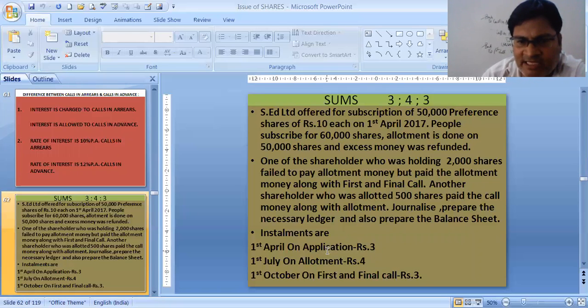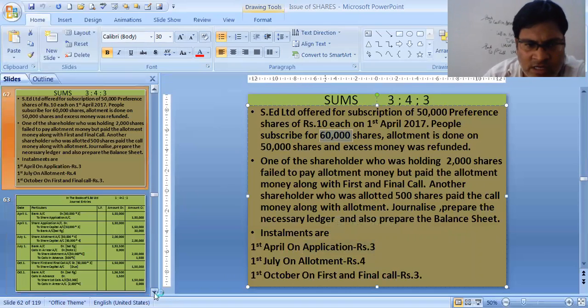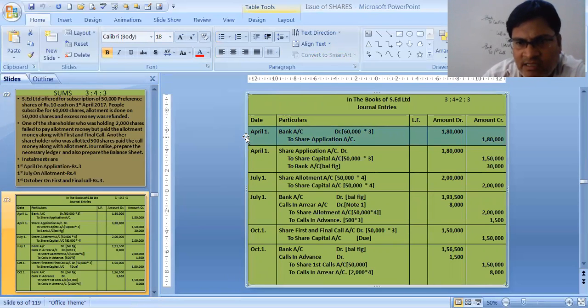First entry, for application, is 2 entries. Remember, we have received 60,000 shares' application money. So what will the 2 entries be? Bank account debit to share application: 60,000 into 3, 1,80,000. Then we pass the transfer entry from share application to share capital, only 1,50,000. The excess money is refunded, as given in the sum.